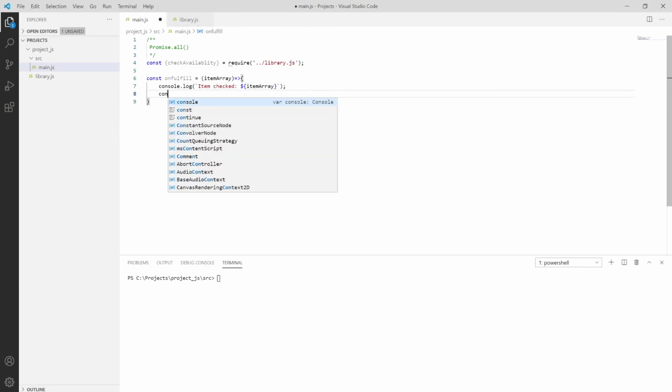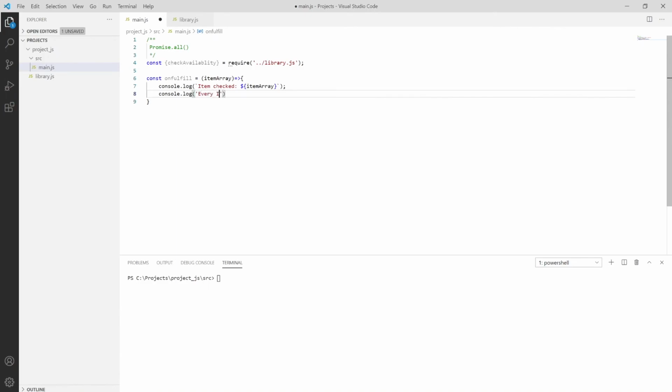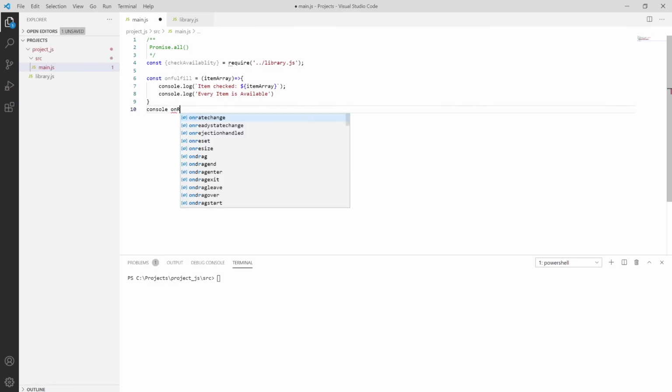You can put console.log over here, so every item is available, and put a comment, every item is available. Save it using Control S, and you can also put const onReject